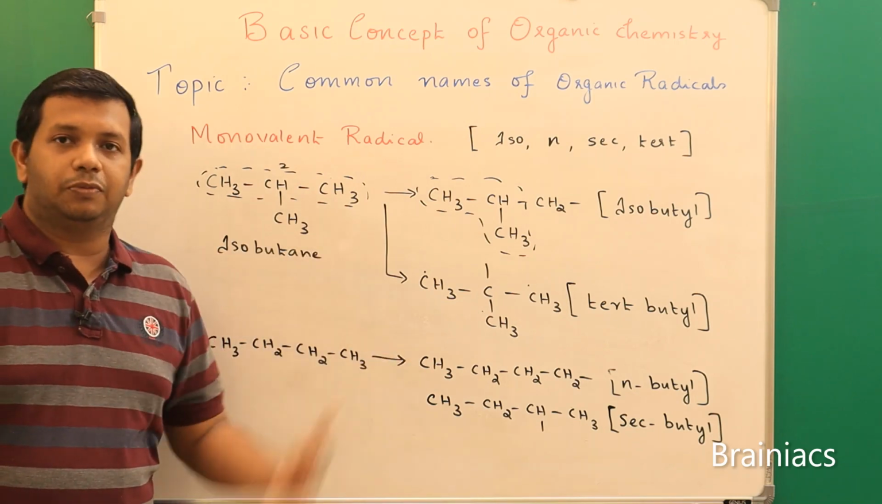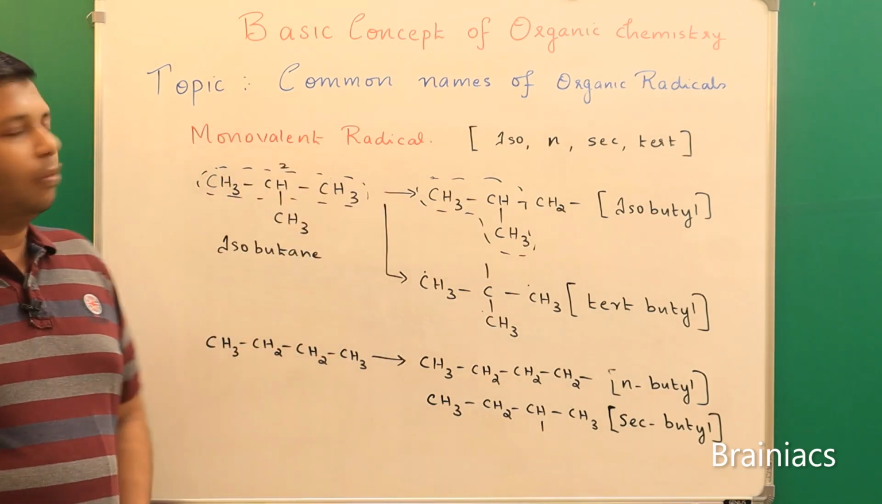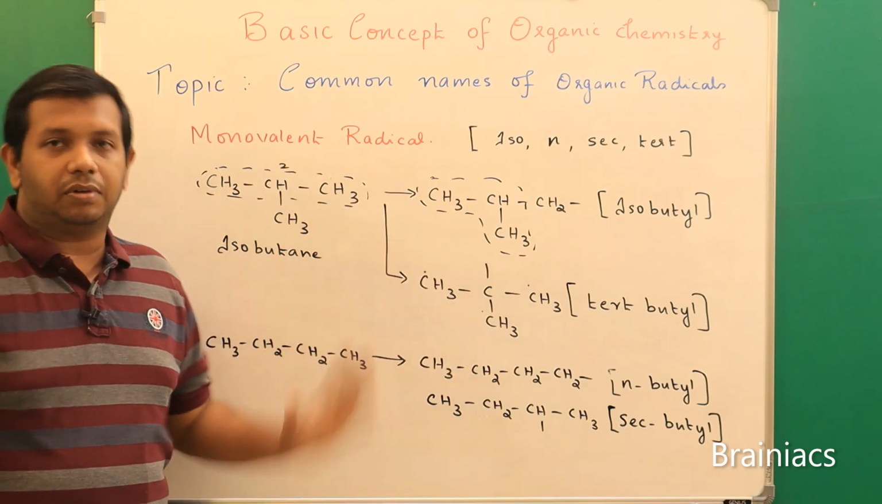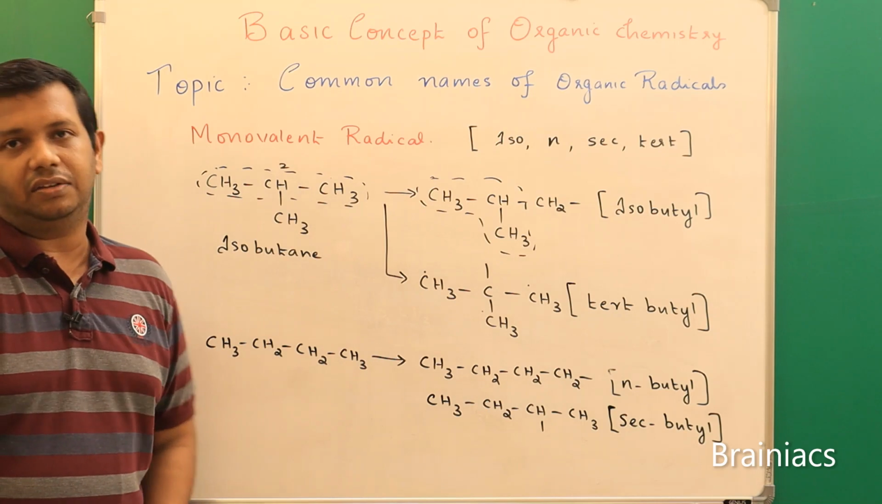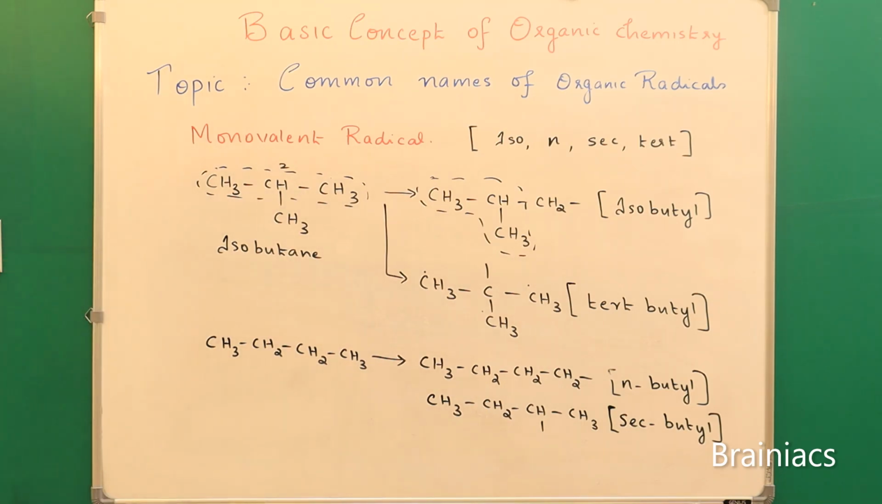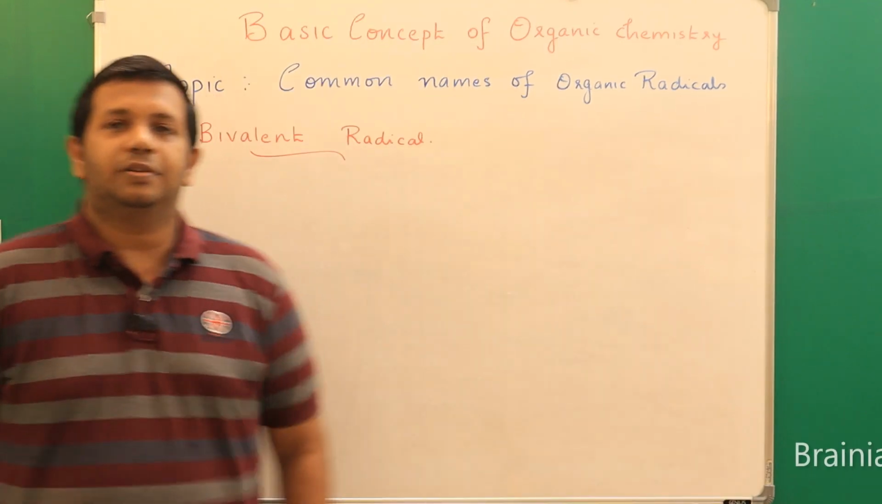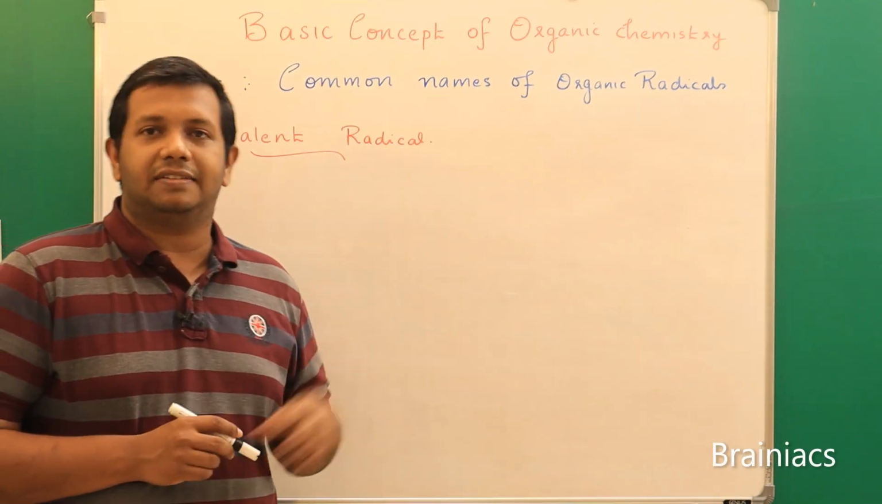So please learn this. This will be helpful for you. So I hope you understood the naming for monovalent radicals. Up to butane we have understood, and next we will see bivalent radicals, and what they are with examples.